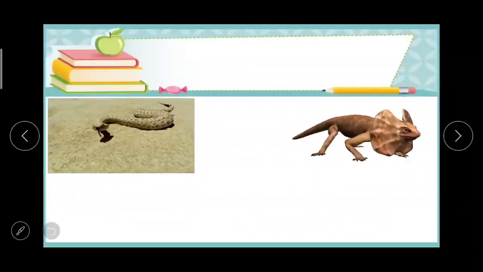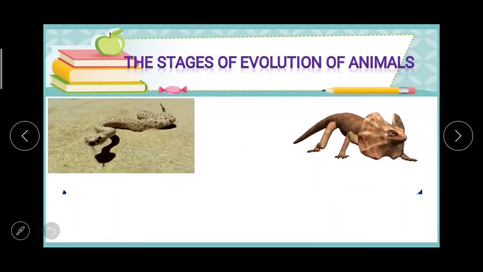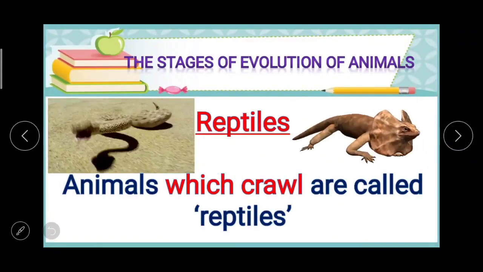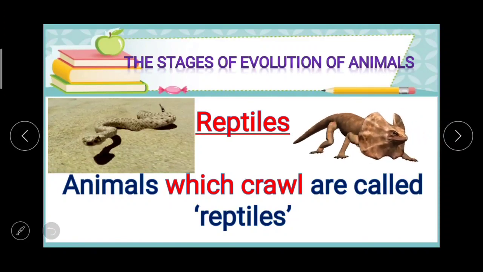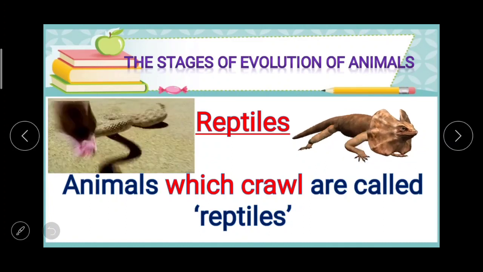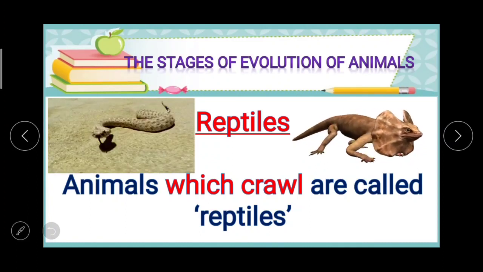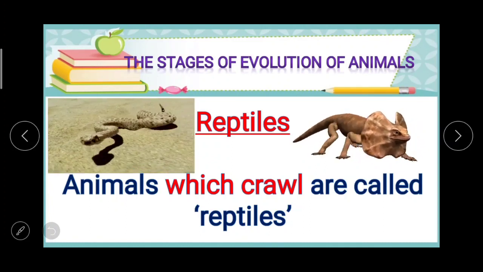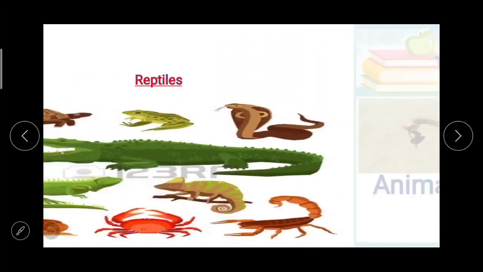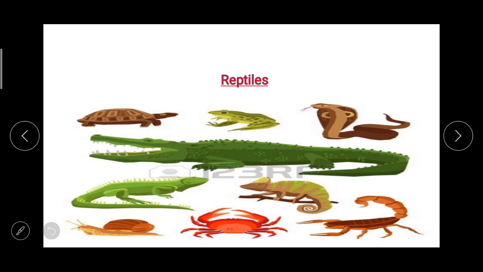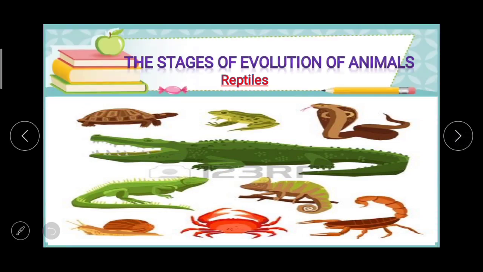Then the next one, or the next stage in this, reptiles. Animals which crawl are called reptiles. For example, a snake. And here examples of reptiles.